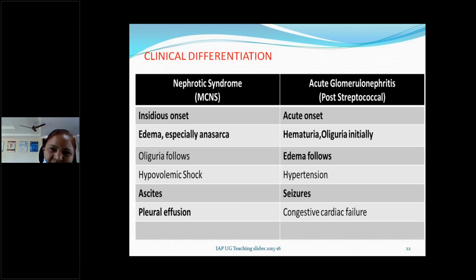Will the Kwashiorkor child look with generalized edema? Kwashiorkor.